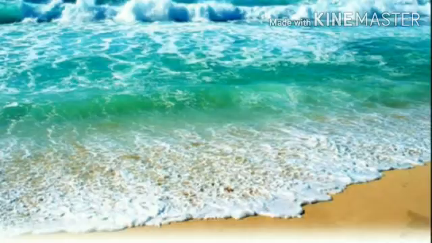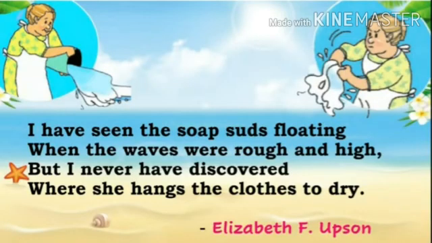Now, see the last line, children. But I never have discovered where she hangs the clothes to dry. Children, here the poet is saying that Mrs. Ocean is washing clothes, and that is not for one day. She is washing the clothes every day throughout the year.